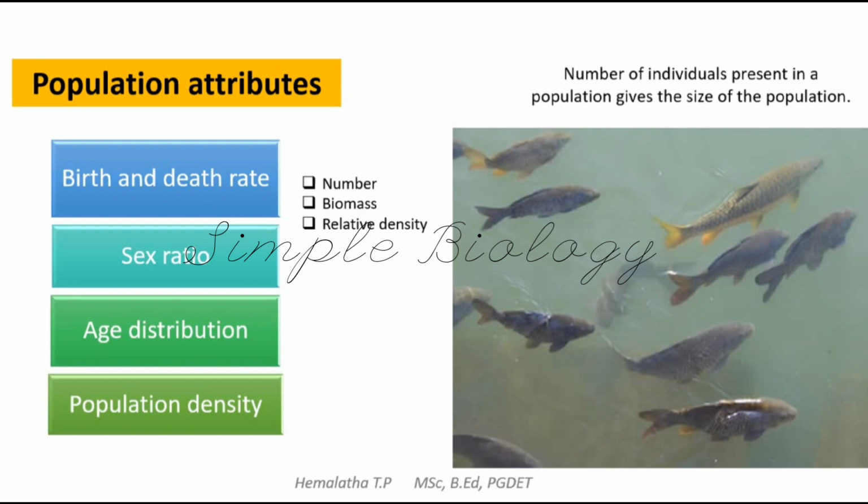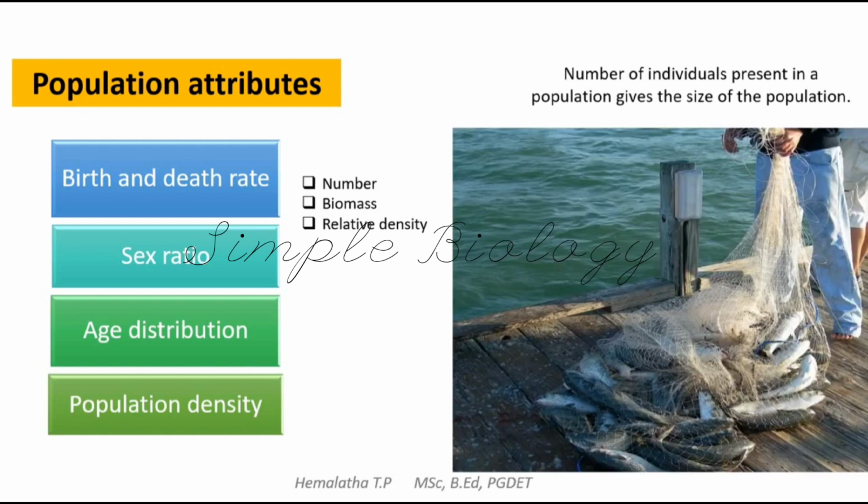Instead of counting the number of individuals, we will just take the relative density. How? For example, with fishes, how many fishes are trapped in one trap at a particular time gives us the relative density of that particular species. So these are some of the ways of calculating the population density, either by number, or biomass, or by relative density.